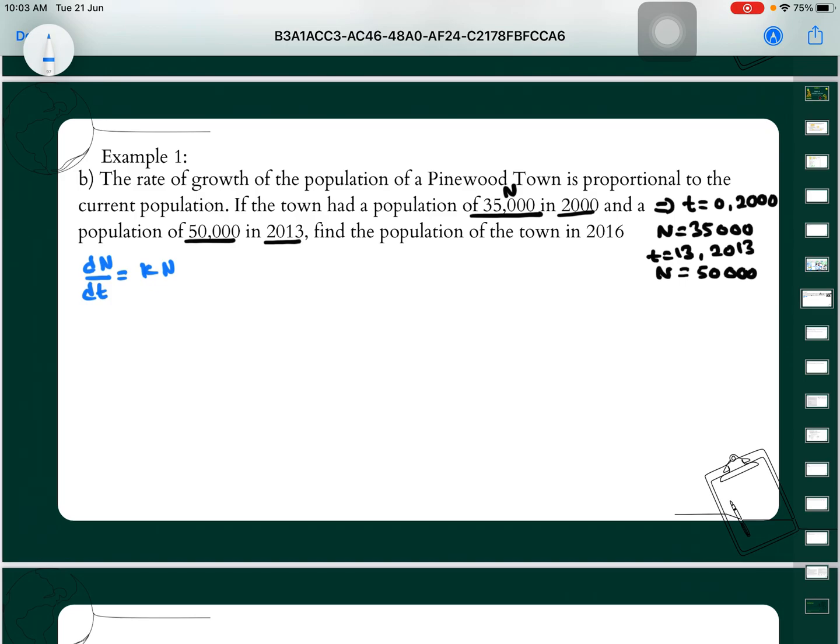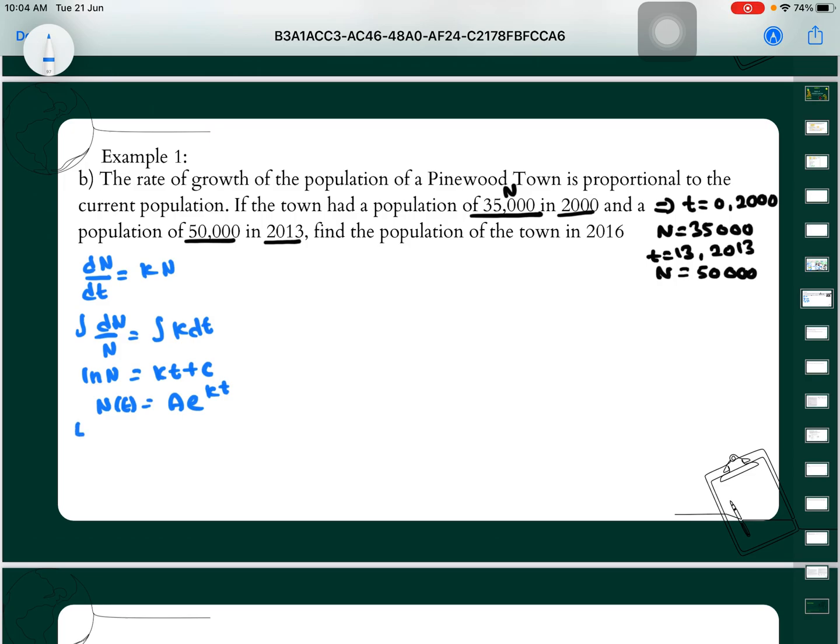This is the basic step that you need to do before you start your calculation. Integration of dn over n is equal to integration of k dt, where you will get ln n equal to kt plus c, then exponential, so n(t) is equal to a e power of kt. You need to do this first before you proceed to answer the question.